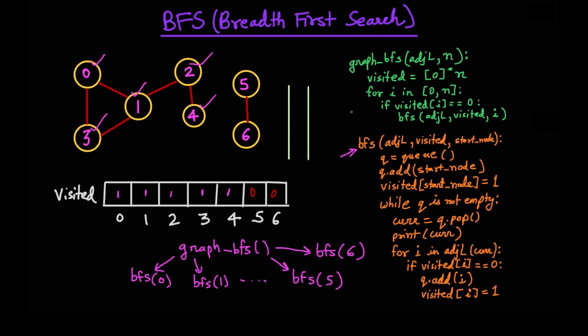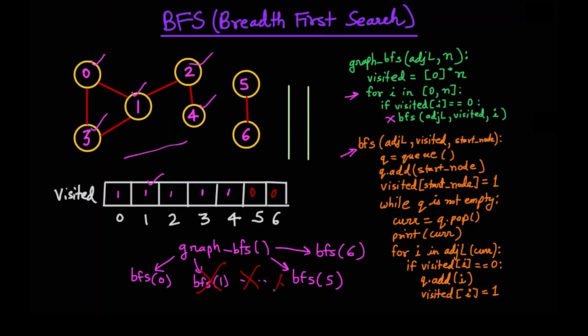So now let's say we have to run this loop for 0 to n. For 0 we just ran it and marked all of the things as visited here. When it comes to 1, it will just check, okay, visited[i] is not equal to 0. It's 1 here, so it won't run BFS for 1. Similarly, when it goes to 2, it won't run BFS for 2.